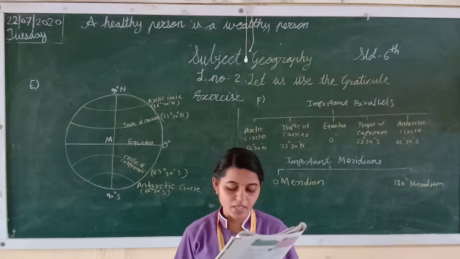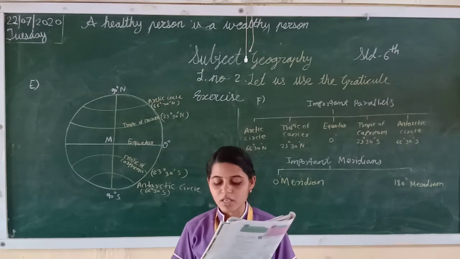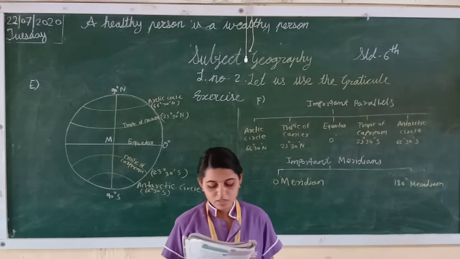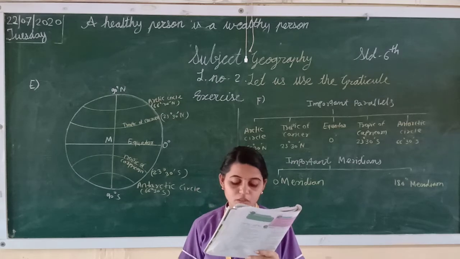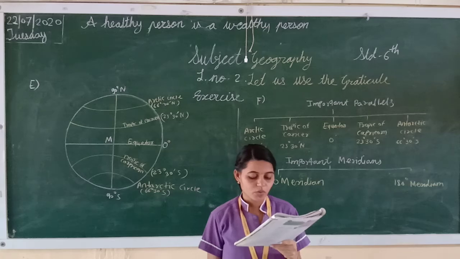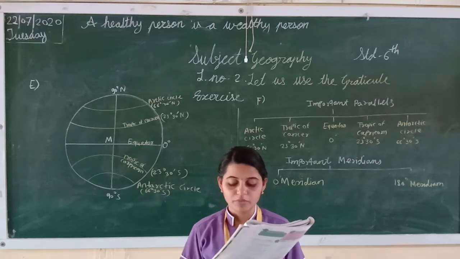Now fifth one. Up to which parallels from the equator can the sun's rays be perpendicular? Okay. So what is the answer? Tropic of Cancer and Tropic of Capricorn. What is it, students? Tropic of Cancer and Tropic of Capricorn.